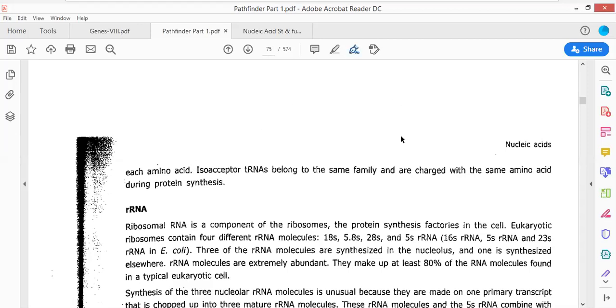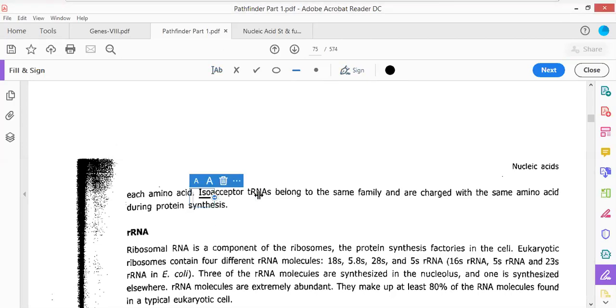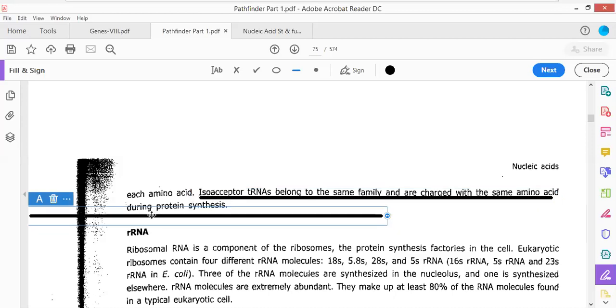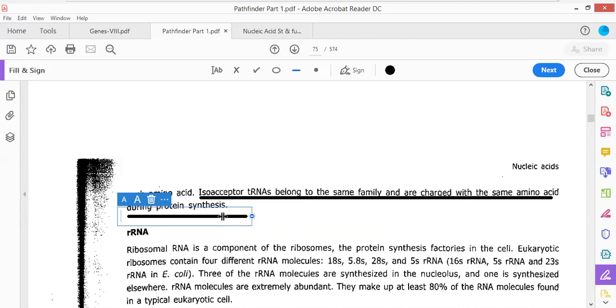I'm just highlighting this out. Now, isoaccepting tRNAs are the ones that have the ability to be charged by the same amino acid residue. When the same amino acid residue is present, then such types of tRNA are said to be isoaccepting tRNA molecules. This is about isoaccepting tRNA molecules. They bind with the same amino acid residues.